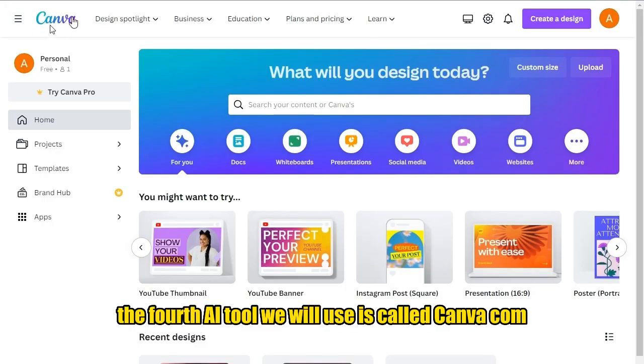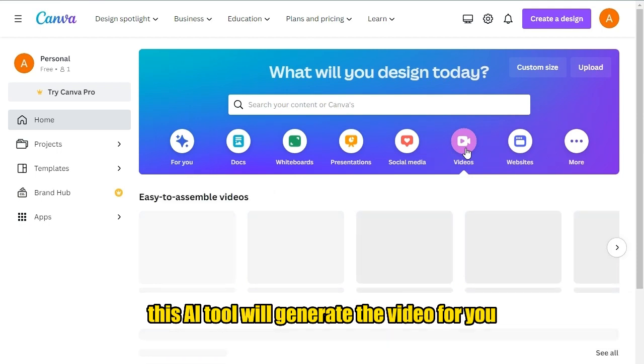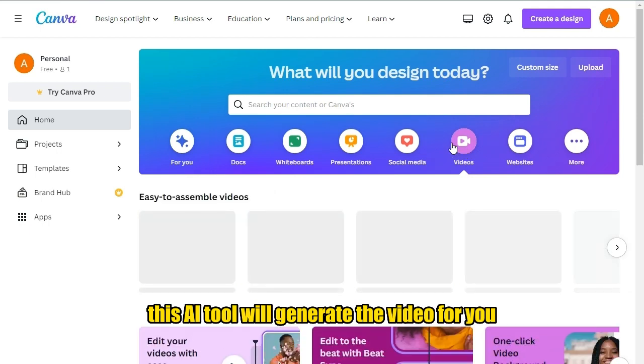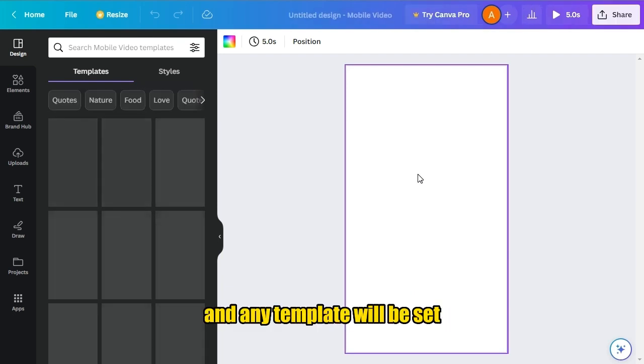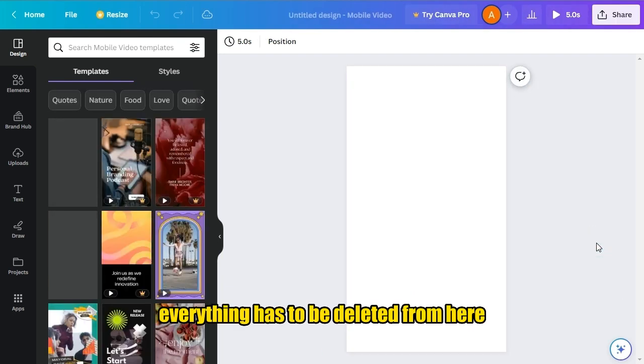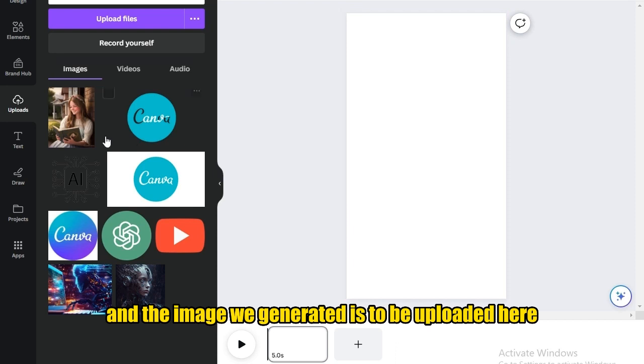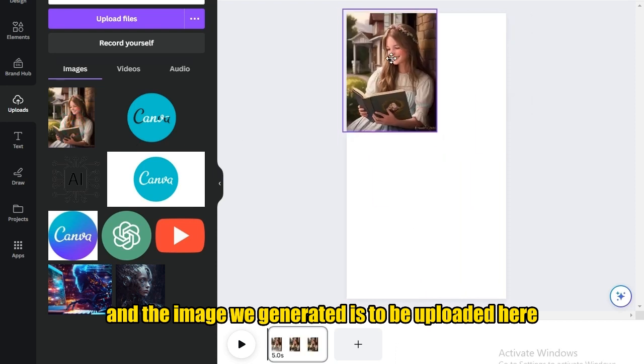Step number 4. The fourth AI tool we will use is called Canva.com. This AI tool will generate the video for you. Search for YouTube Short and set any template. Everything has to be deleted from here, and the image we generated is to be uploaded here.